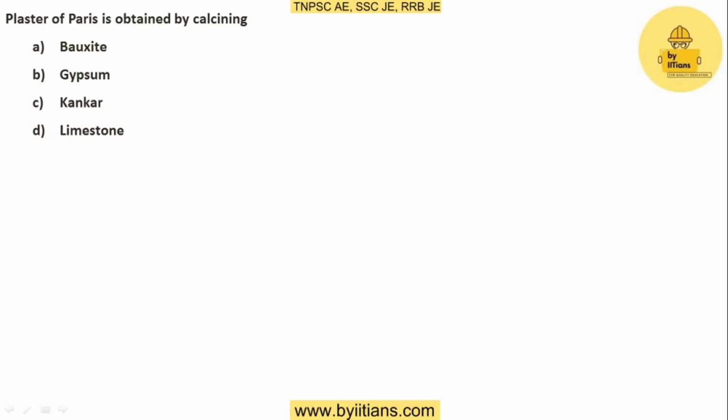The question is, plaster of Paris is obtained by calcining. Options: bauxite, gypsum, concrete, limestone. Before knowing the right answer, I would like to discuss the concept called calcination, which we have come across from our chemistry.